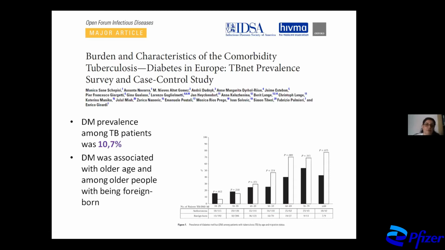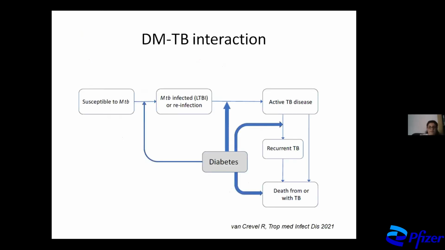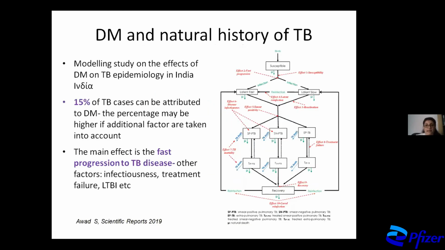This is a study from different TB clinics around Europe, and we participated in that study. What this study showed is that among TB patients, DM prevalence is about 10%, and DM prevalence is associated with old age. So the DM-TB interaction can be seen on many levels. So we have diabetes probably affecting development of LTBI, latent tuberculosis, also diabetes affecting the progression of LTBI to active disease, and diabetes affecting and impacting severely on the clinical presentation and outcome of TB disease. And we will see all that in the next few slides.